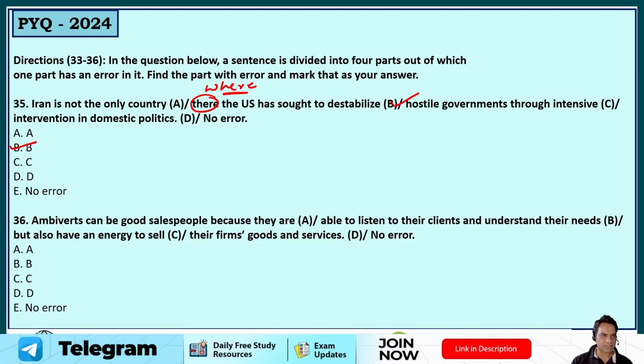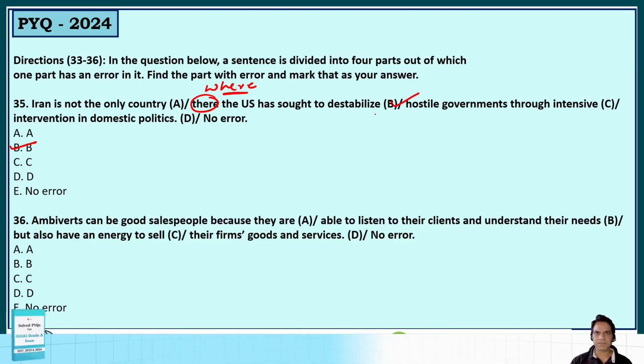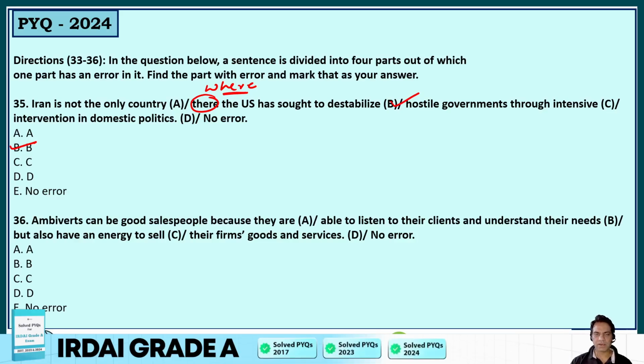Next question, guys. Ambiverts. Ambiverts are people who can be extrovert as well as introvert. So those are called ambiverts.